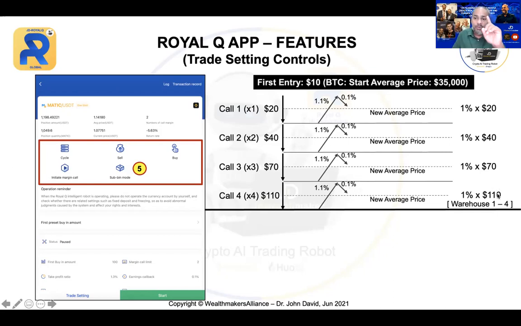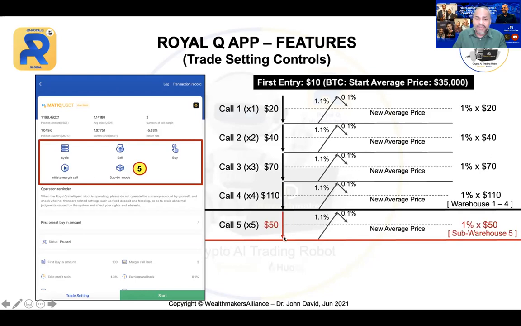Now, watch what happens when it goes to level 5. Okay, this is very important. When the market goes further down to level 5, it hits my call 5. Now, at call 5 here is only $50. Can you see that? Because it's only 10 times 5. There is no accumulation. Only $50. Now, at this point, if the market goes by 1.1% and calls back 0.1, the robot will close this trade in profit, but only 1% times $50, not $160.